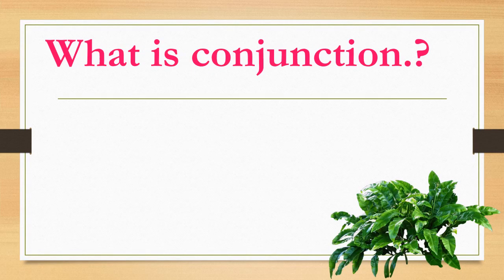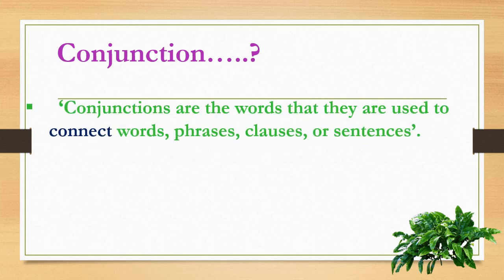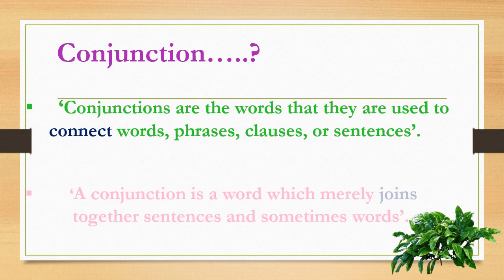Let's see. What is the conjunction? Conjunction is a part of speech. But what is it? Conjunctions are the words that are used to connect words, phrases, clauses or sentences.